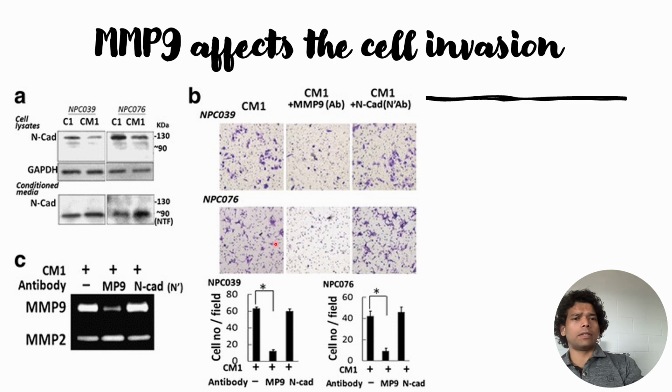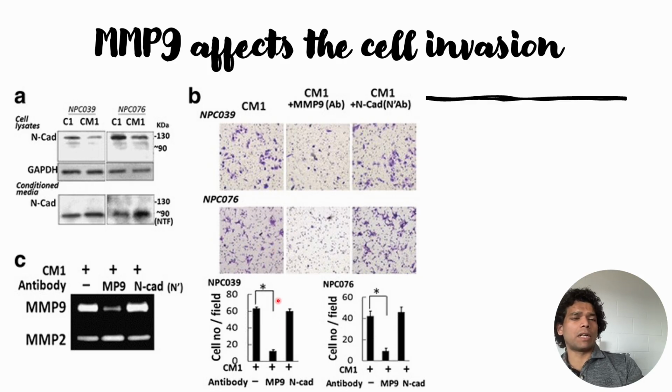The IgG results are shown in the bottom part, but let's go through them in order. In these macroscopic images, they are able to see that when the cells are treated with MMP9 antibodies, they do not show cell invasion, whereas when the cells are treated with N-cadherin antibodies, they do show invasion. They saw similar results for both cell lines, NPC039 and NPC076. So this indicates that it is the MMP9 that plays a critical role rather than the N-cadherin fragment.